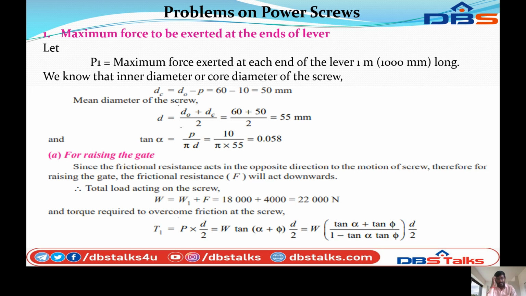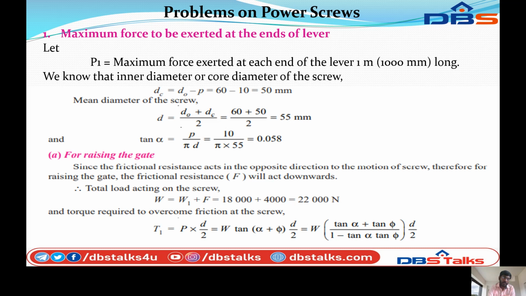So for raising the gate, since the frictional resistance acts in the opposite direction to the motion of the screw, therefore for raising the gate the frictional resistance F will act downward. Therefore the total load acting on the screw W is equal to W1 plus F, that equals 18,000 plus 4,000, that equals 22,000 Newton.